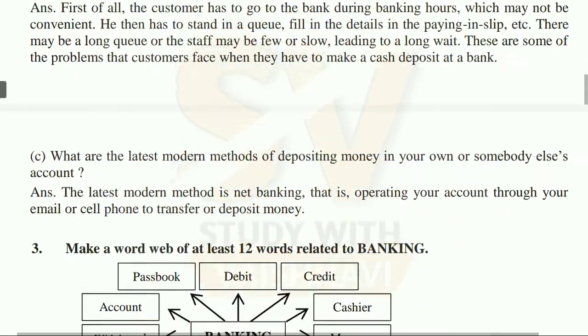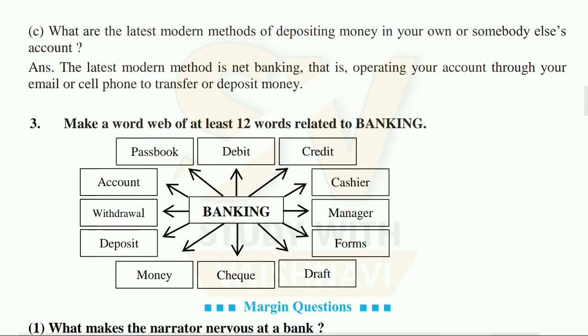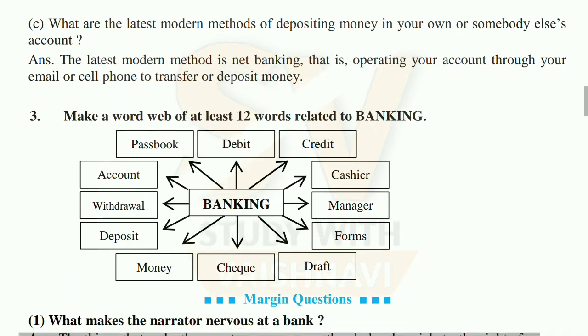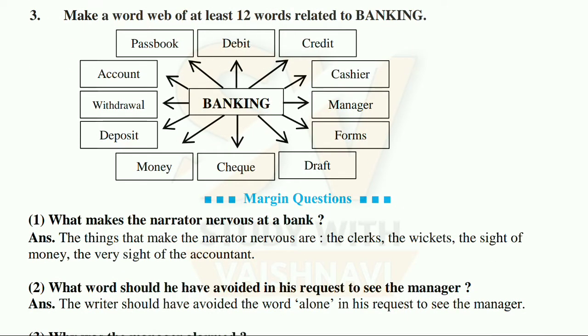Now, third question. What are the latest modern methods of depositing money in your own or somebody else's account? Now see the answer. The latest modern method is net banking. That is, operating your account through your email or cell phone to transfer or deposit money. Now, next question. Make a word web of at least 12 words related to banking. Passbook, debit, credit, account, withdraw, deposit, money, secure, draft, cashier, manager, forms.